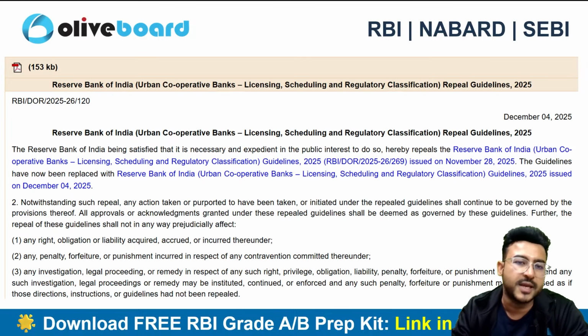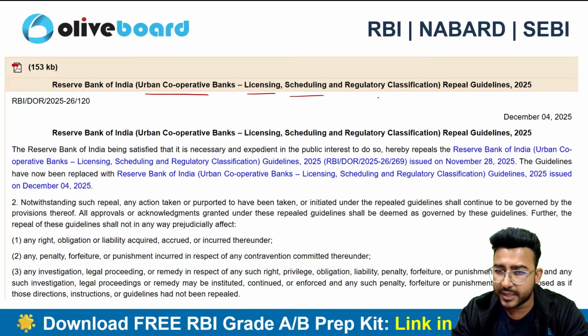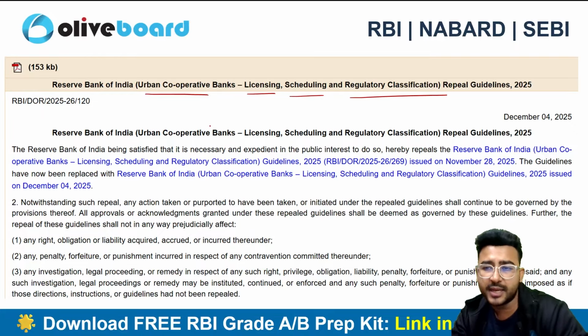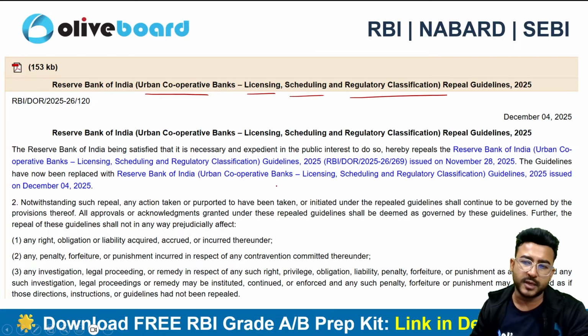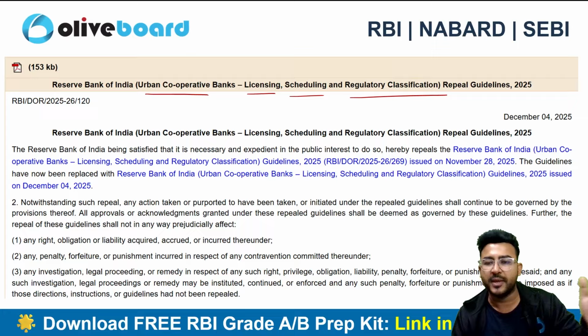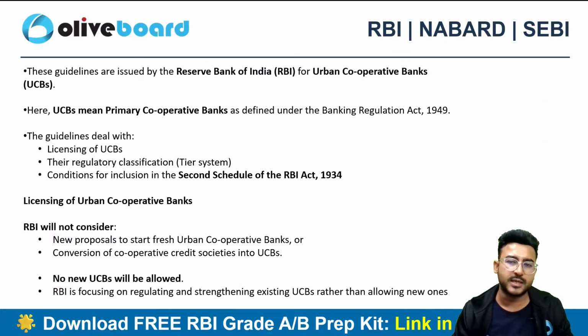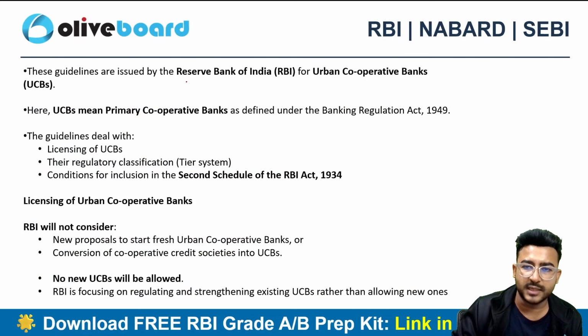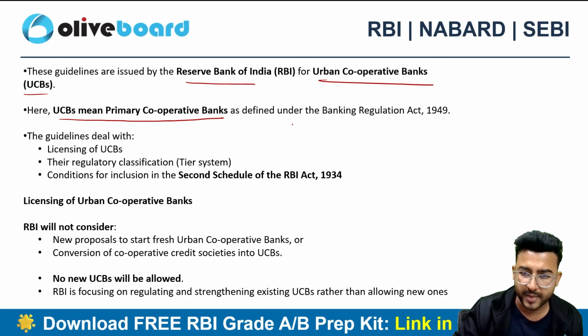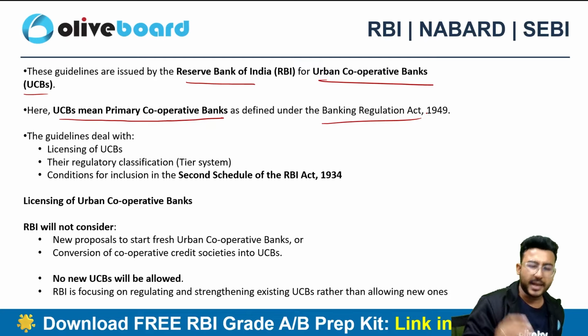Now this one is related to the urban cooperative banks, related to licensing, scheduling and regulatory classification. It was also released on 4th of December. There are so many notifications released on 4th of December. So what is the crux of this circular? The very first thing that RBI wants to clarify is that UCBs mean primary cooperative banks as defined under the Banking Regulation Act.